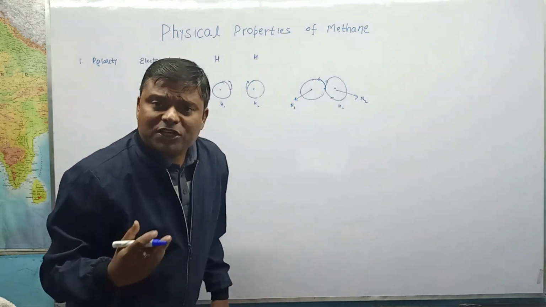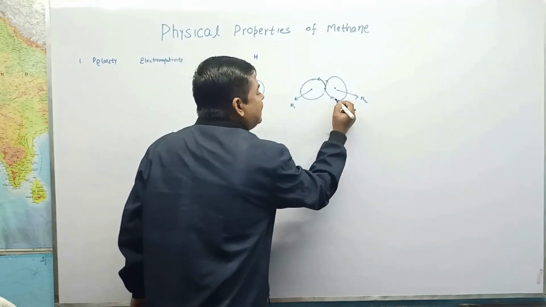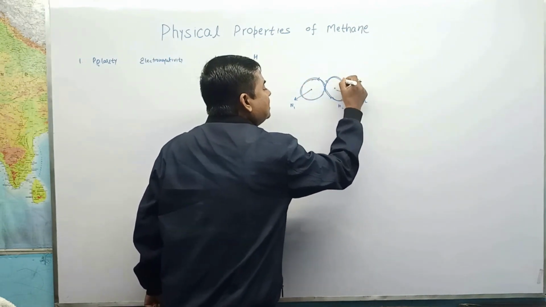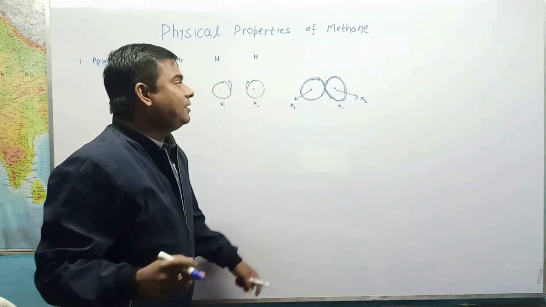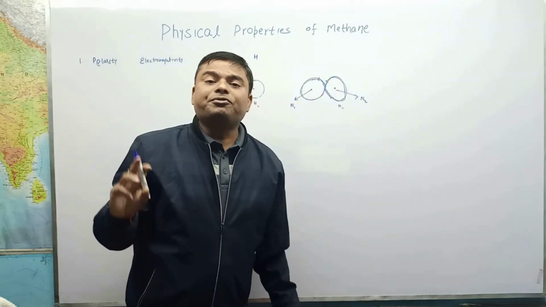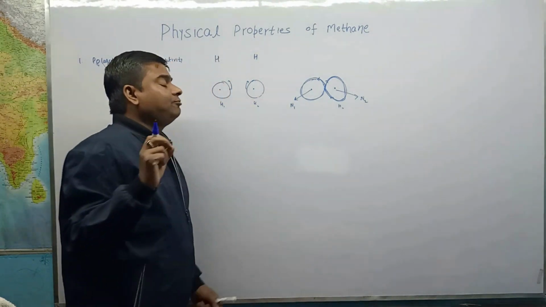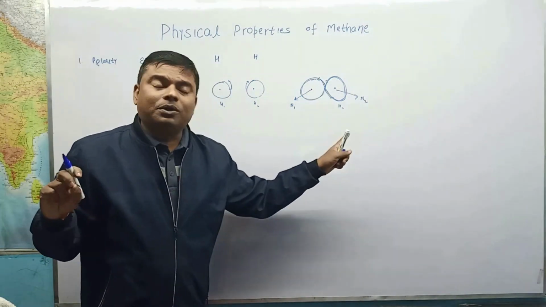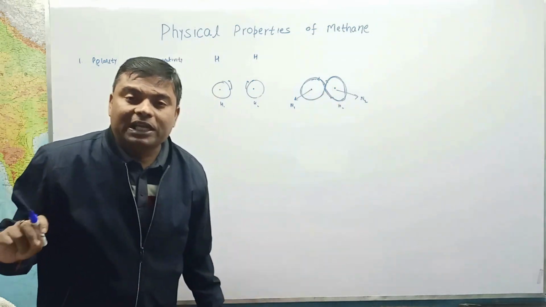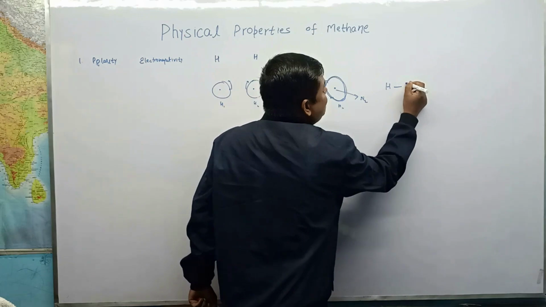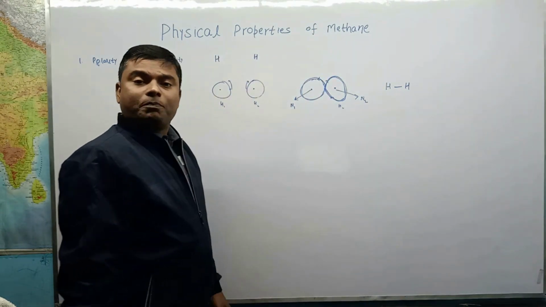So what actually does it do? It moves like this. This electron may be anywhere in the premises of the effect of both nuclei, and here the attraction force on any electron is due to both the nuclei, and this is known as a covalent bond.